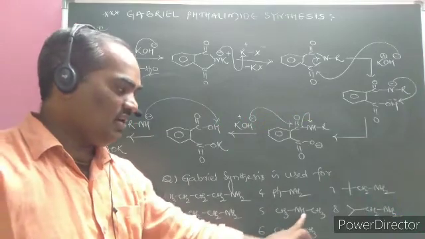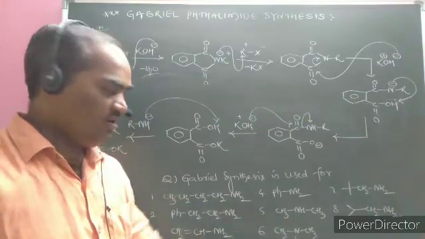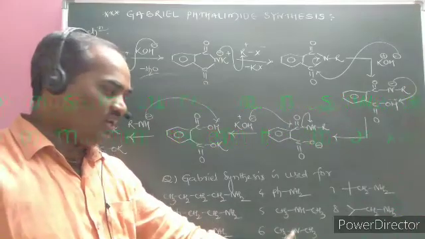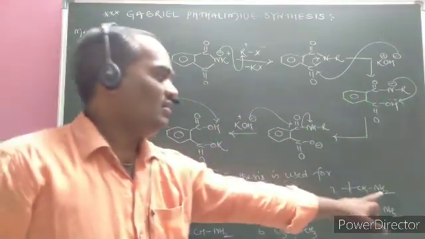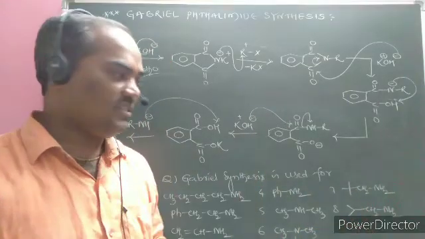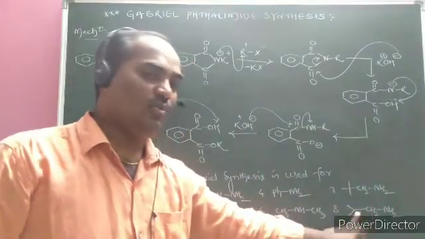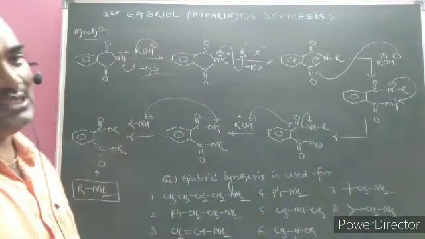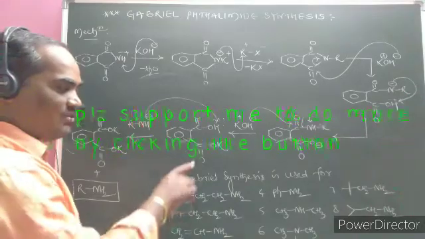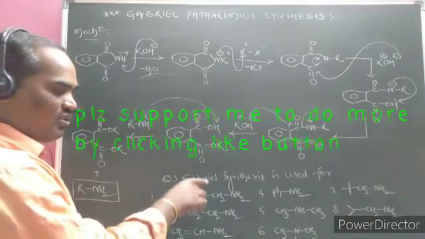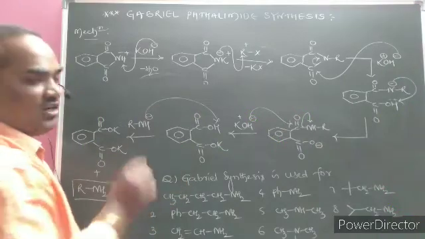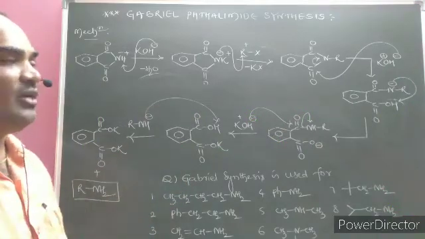And here a secondary amine is given, a secondary aliphatic amine or 2 degree aliphatic amine. A 3 degree aliphatic amine or tertiary is given. Here the functional group is next to the alpha position and beta position, where very high steric hindrance is present, and at the beta position somewhat less steric hindrance is present. Identify yourself which gives the primary amines, or which undergoes Gabriel phthalimide synthesis and gives a product. Please try to post your answers in our comment box.